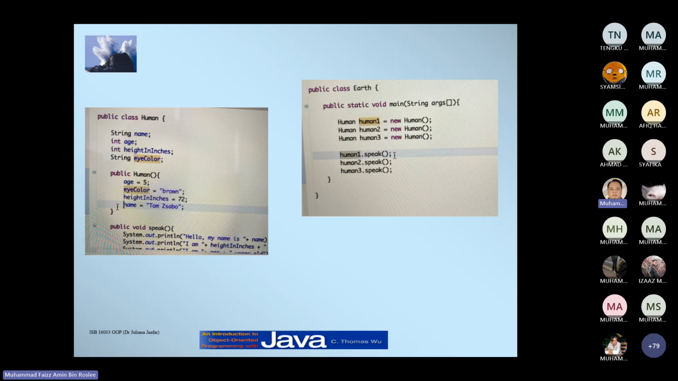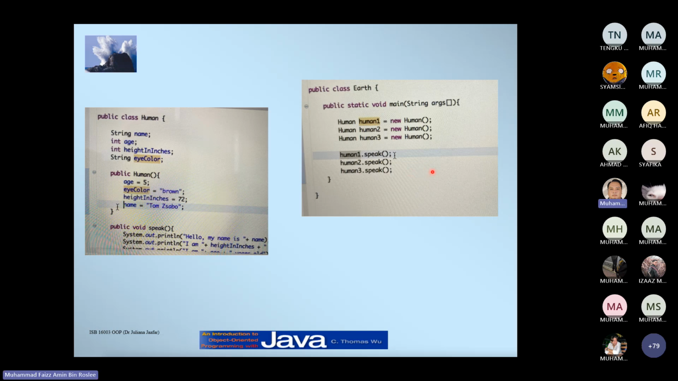Okay, so far, any question? Sir, I have a question. Yes, which part? You said there's human one, human two, human three, and if each becomes a new variable, there will be a new human, right? Will it become redundant to each other?